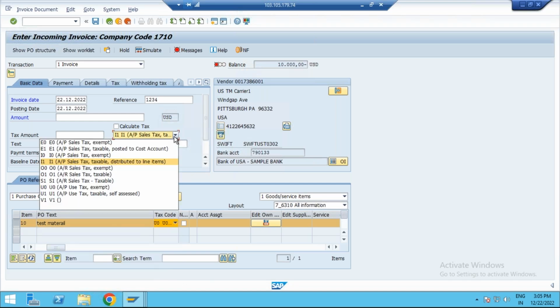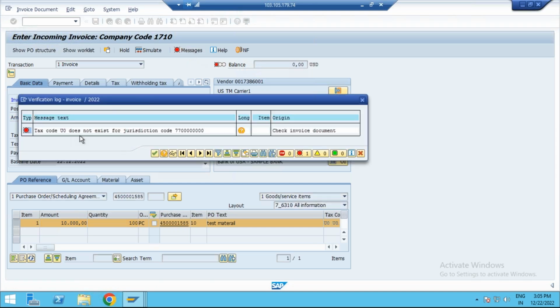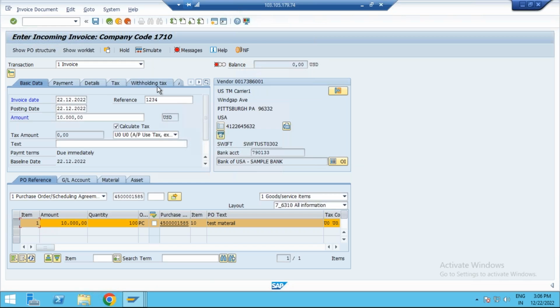Here also you can make it. The tax is exempted here. If I calculate the tax here, the tax amount will be 0. How much amount do I need to pay? 10,000 euros. The balance will become 0. But still some messages will be there. The tax code related issue is actually company code relevant, but it also looks the same here. So we ran one P2P cycle.